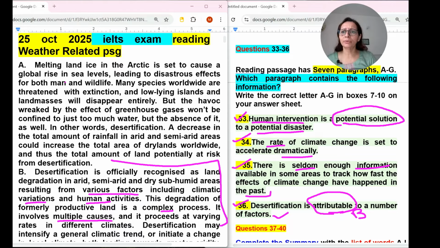And the first paragraph also we have already gone through. I don't think they are talking about any potential solution, or any enough information or records, and the rate of climate change kind of thing is not there. The word rate is here also. It proceeds at varying rates in different climates. No, it's not set to accelerate. Okay, so the first paragraph is done. B is also done. Let's move to paragraph C.